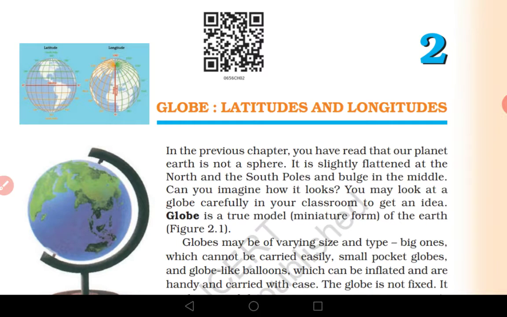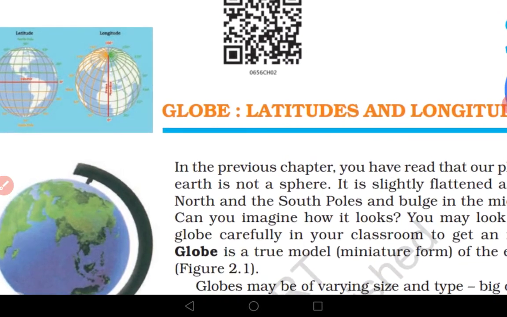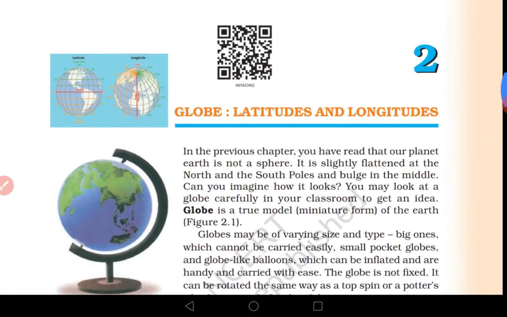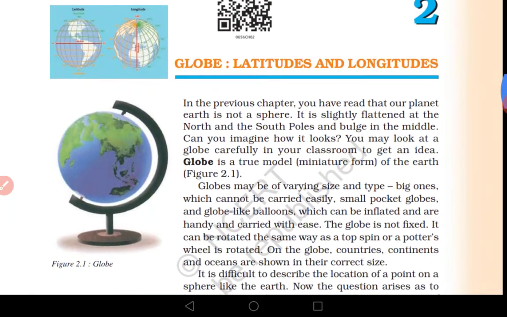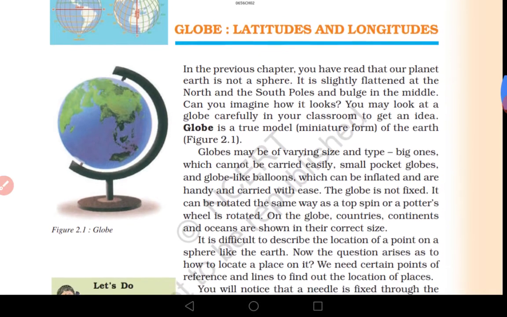In today's class, we will be starting our new chapter, that is globe, latitudes and longitudes. So, in this chapter, we have to study about the globe. Then we have to study what are latitudes and what are longitudes and what is their importance. So, one by one, we will be discussing all.